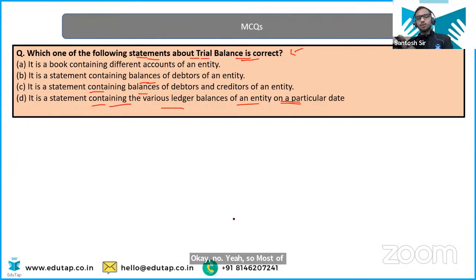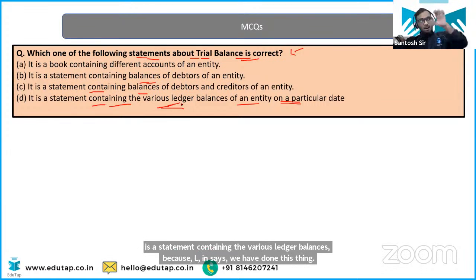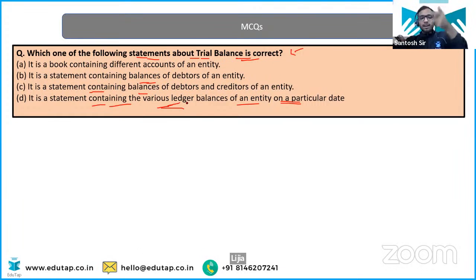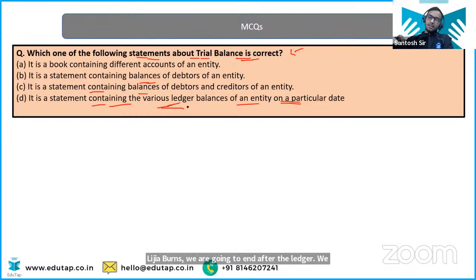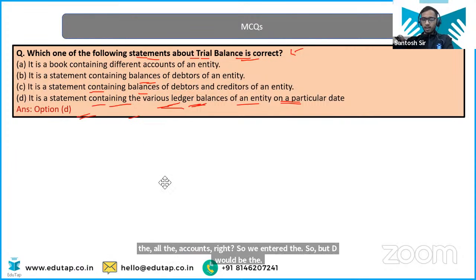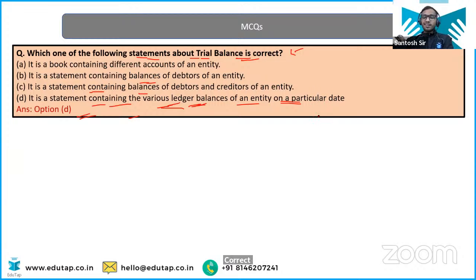So obviously that is going to be it is a statement containing the various ledger balances. Beta, ledger balances. We have done this thing. Ledger balances we are going to enter. After ledger, we prepare the trial balance by entering the balances of all the ledger accounts, right? So we enter the ledger balances. So option number D would be the correct answer. Okay, very easy. You must revise it. Pratik, good. D. Now read the question very carefully. Read the answers as well.